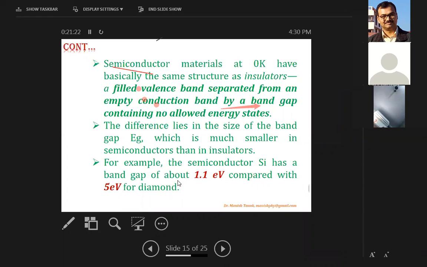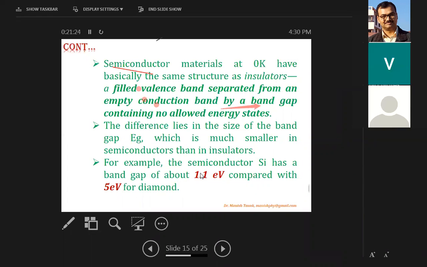So silicon is a semiconductor with a lower value of Eg, and diamond, which has a higher value of Eg, that is 5 electron volts, is an insulator.